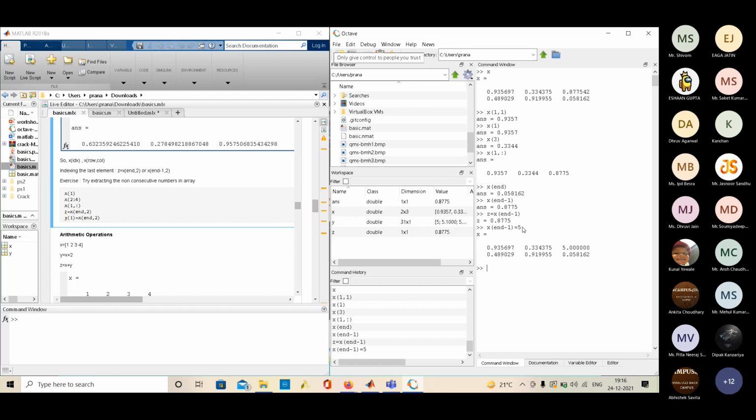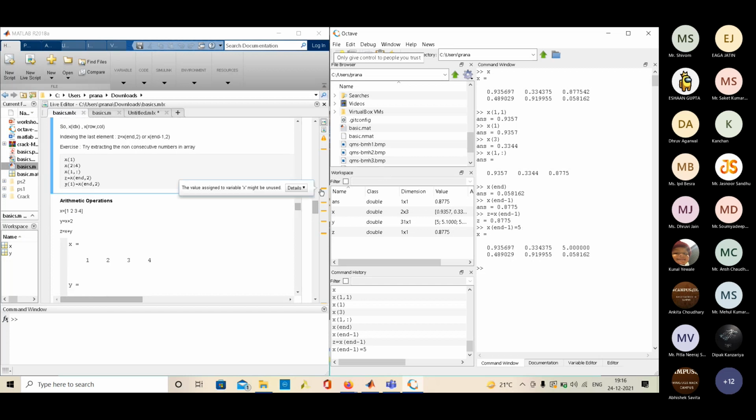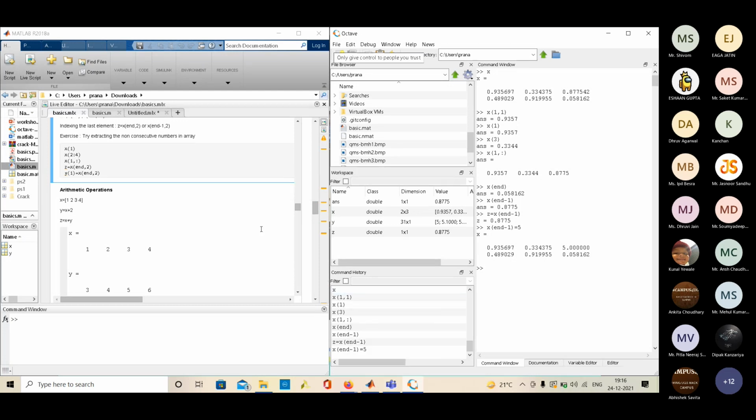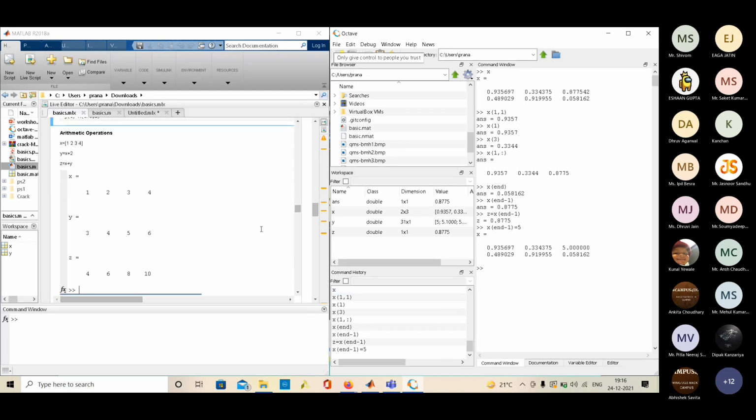So it works both ways. Is anyone facing any issues, or does anyone have any doubt? We are almost at the end, I would say.